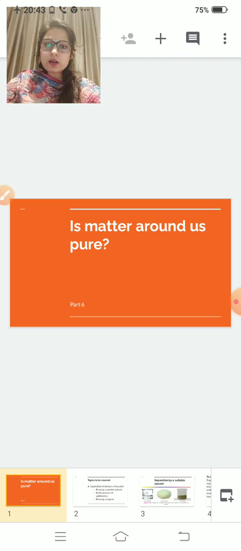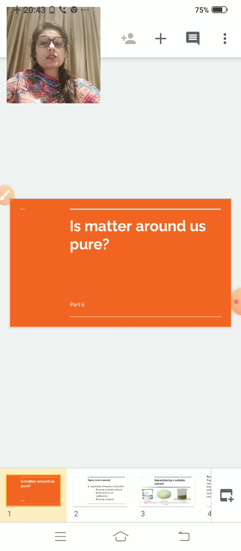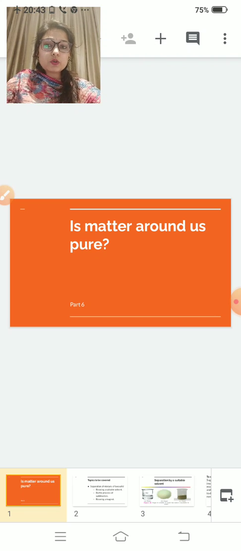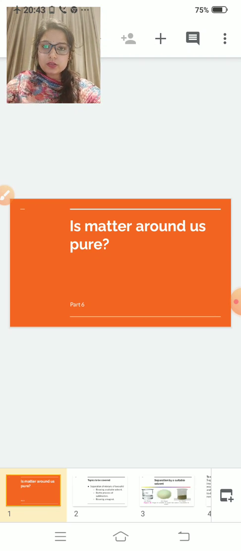Let us start with the concentration of a solution. What do you mean by concentration of a solution? Concentration of a solution means the amount of solute present in the solution.